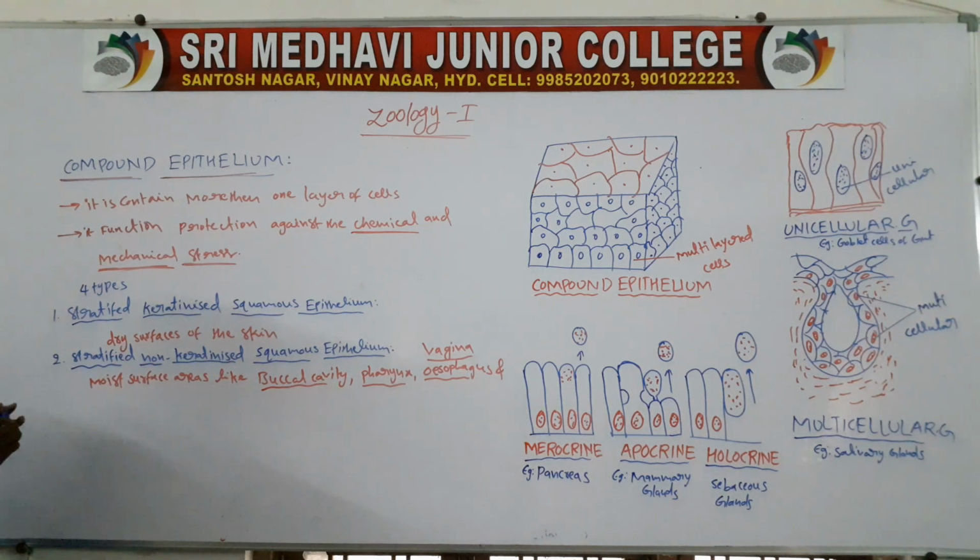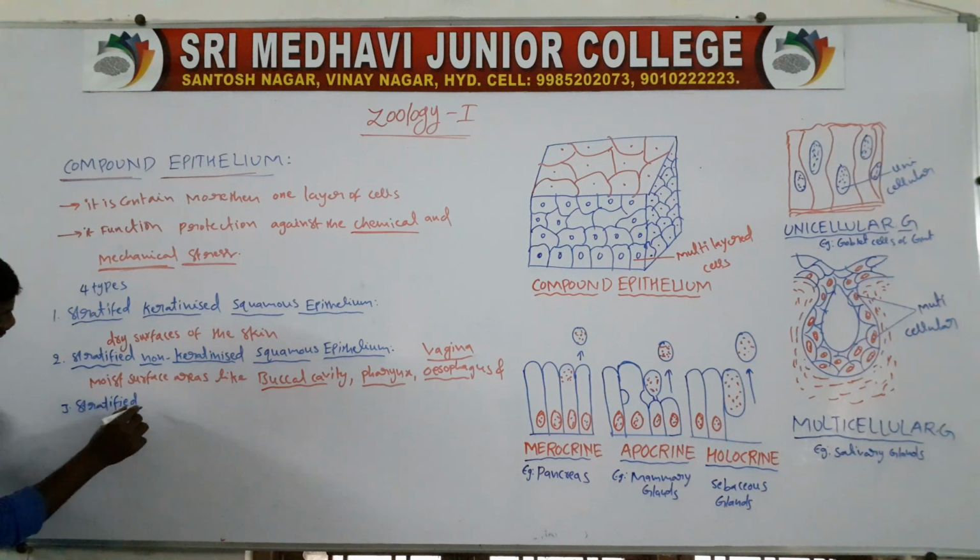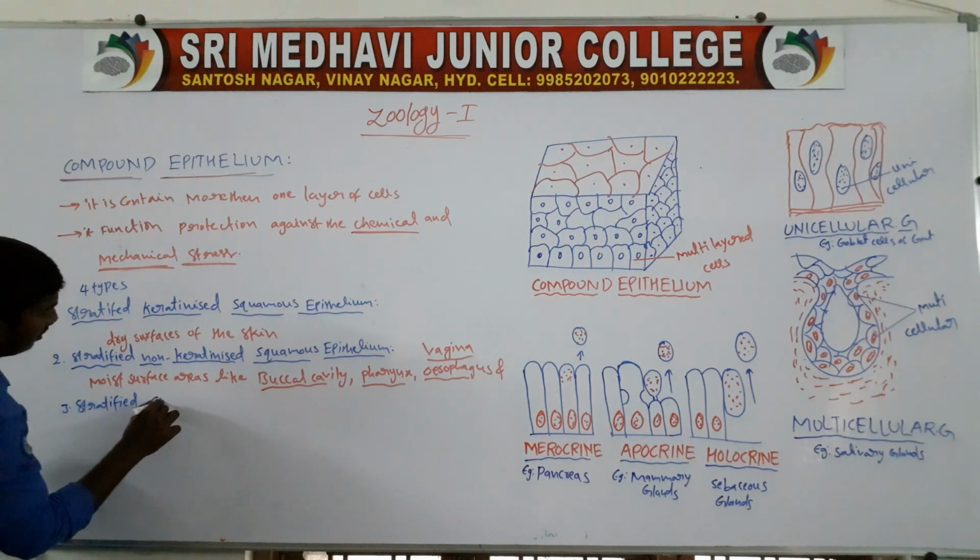Third one, stratified cuboidal epithelium.